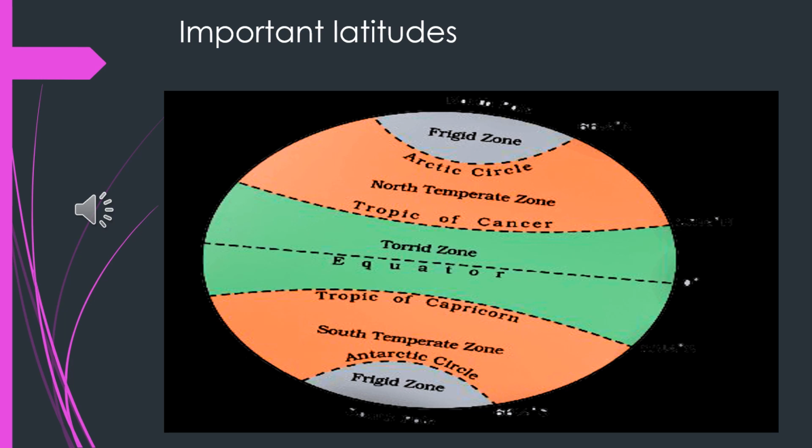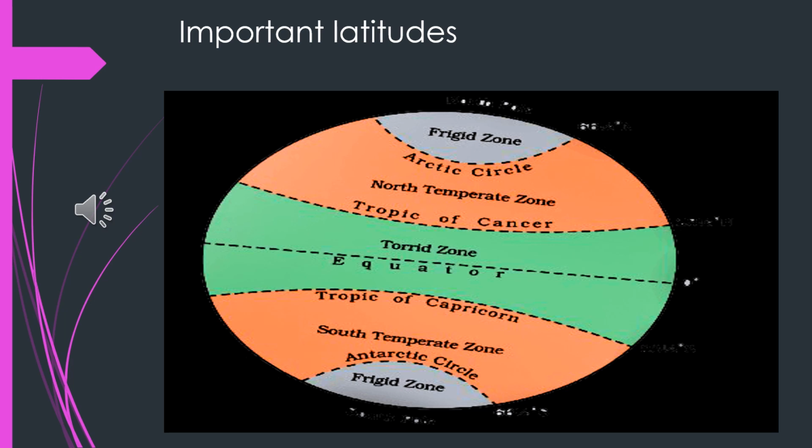And at 90 degrees north, we have the North Pole. In the same way, when we move towards the south of the equator, at 23.5 degrees south, we have the Tropic of Capricorn. At 66.5 degrees, we have the Antarctic Circle, and at 90 degrees south, the South Pole.